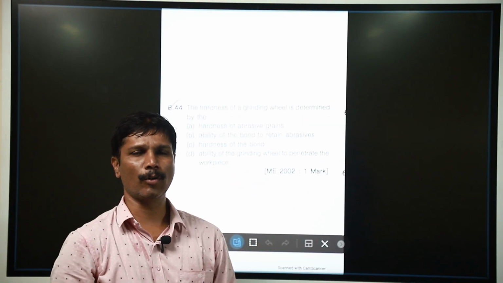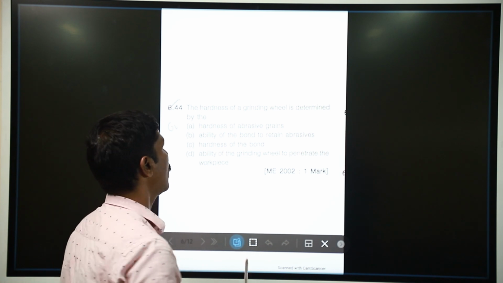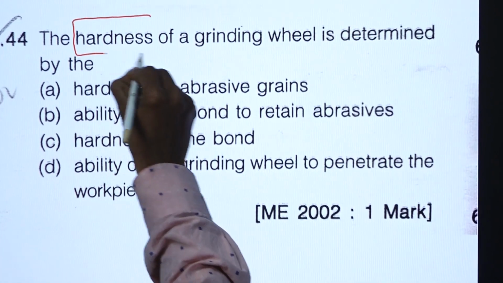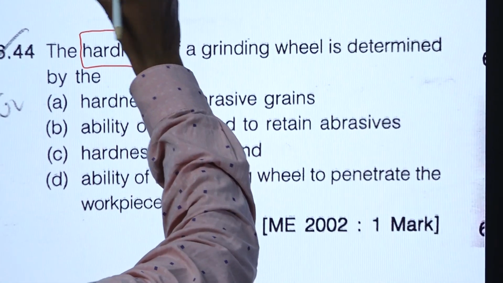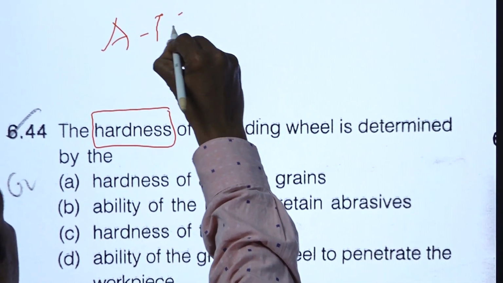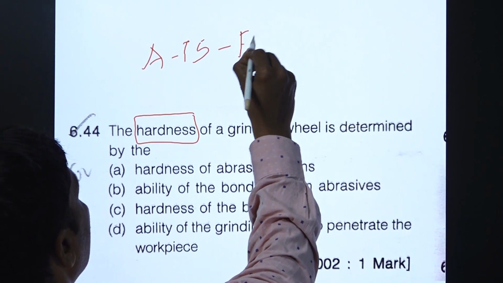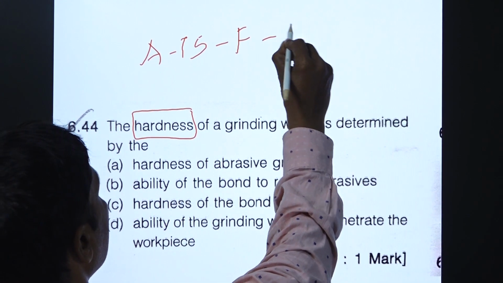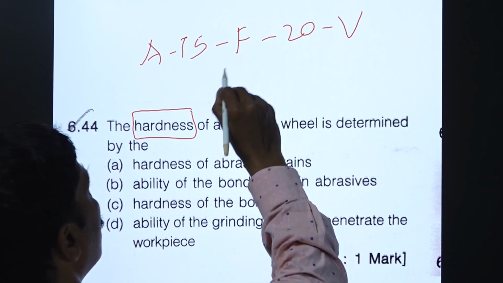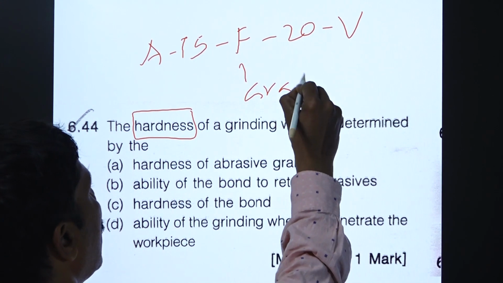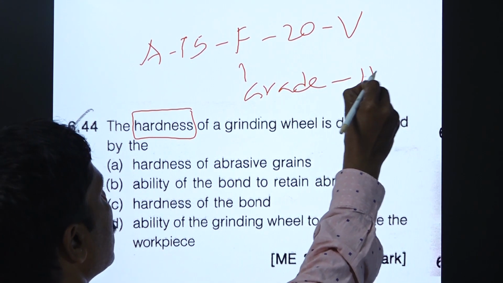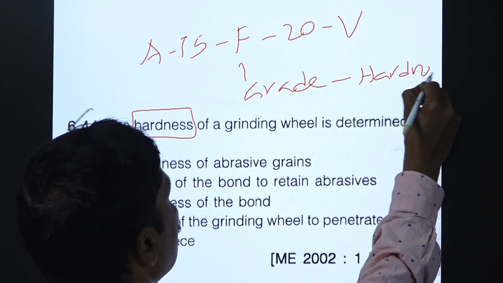The next question is the hardness of the grinding wheel. The specification has abrasive type, grain size, grade, structure, bond. This grade represents the hardness.